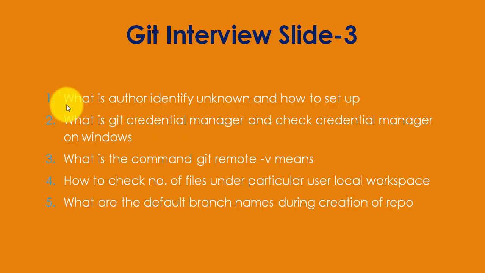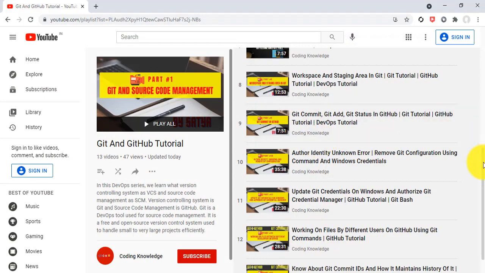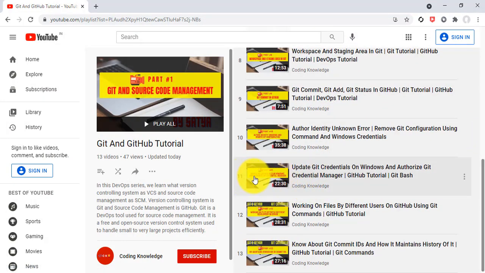So in question number 11 I described what author identity unknown is and how to set it up using Git Bash. And question number 12, what is Git Credential Manager or GCM, and how to check Credential Manager on Windows. I have mentioned a video here in detail, video number 11, update Git credentials on Windows and authorize Git Credential Manager. You will get all the details there.